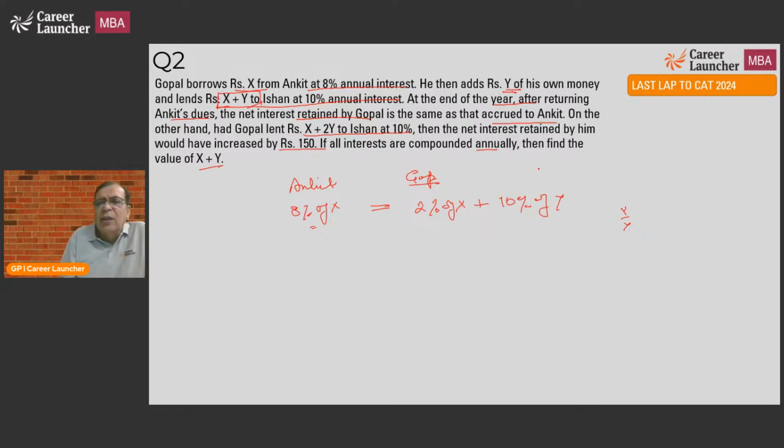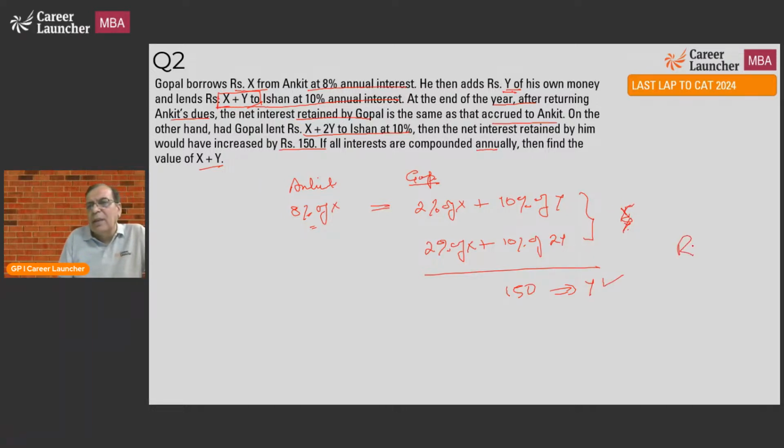Okay. So what is the second situation? Gopal had lent X plus 2Y. What would his income be? Gopal's income in this case would be 2% of X plus 10% of 2Y. And as per the question, what will be the difference between these two? The difference between these two will be 150. By taking the difference of these two as 150, I can get the value of Y. I know the ratio of X to Y. That means I can solve the question. This is a round 1 question.